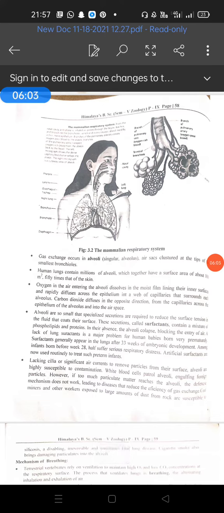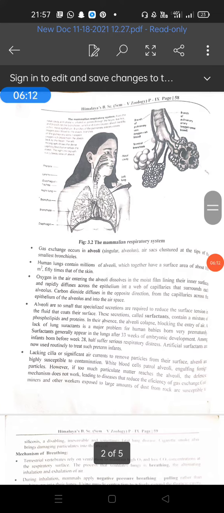There are three kinds of fluids present in our body in zoology that have the same function: cerebrospinal fluid in the brain, pericardial fluid in the heart, and amniotic fluid, which is present in the uterus of a pregnant lady. In the same way, this is a lubricating fluid called the pleural fluid, secreted by the membranes of the lungs.